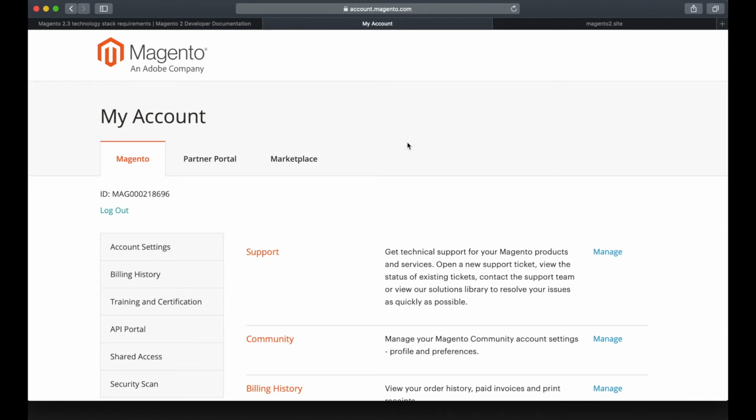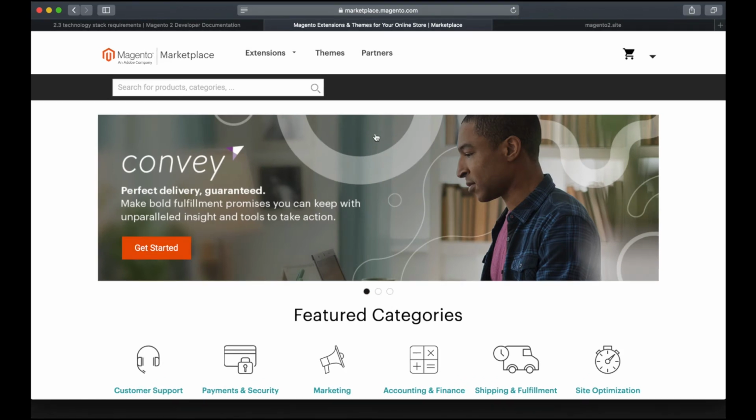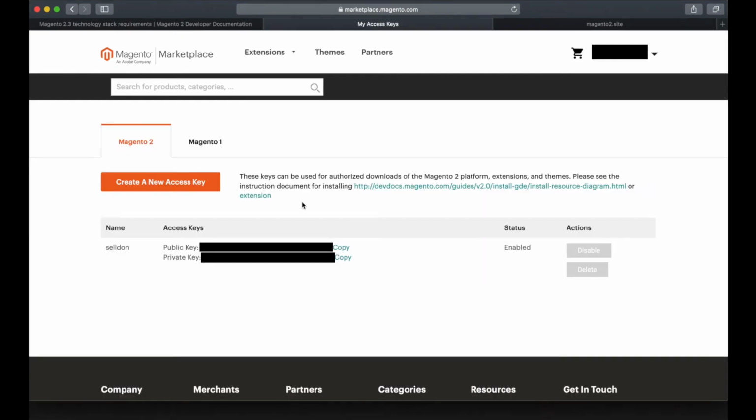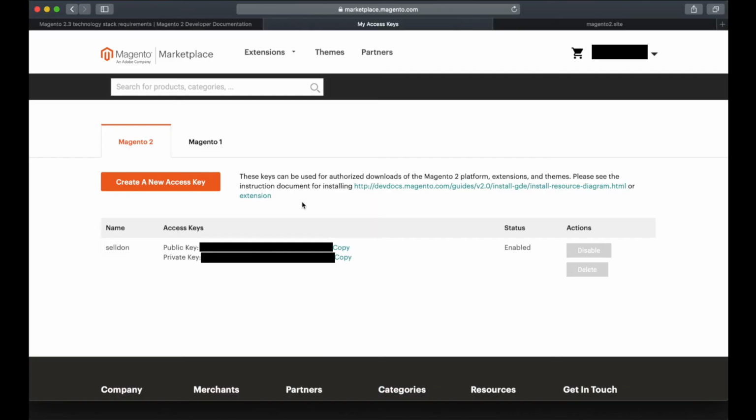So now we have to open the marketplace page. Now we have to go inside my profile, and here you can find access keys. You can use the public key as a username and the private key as password. So let's do it. And password.